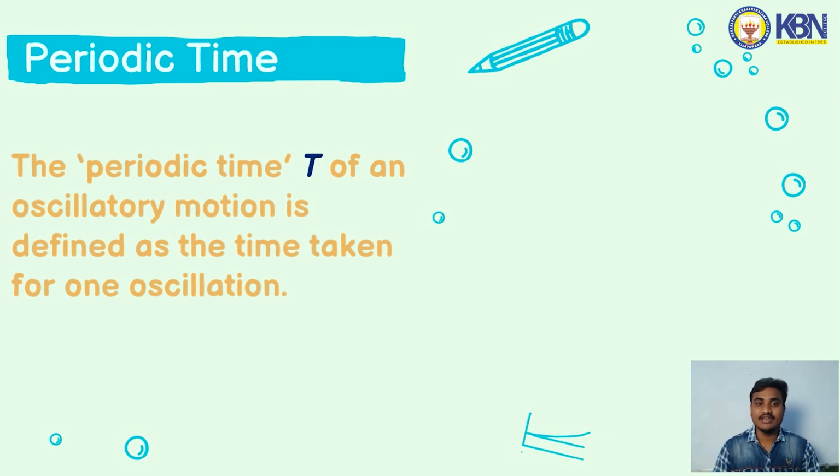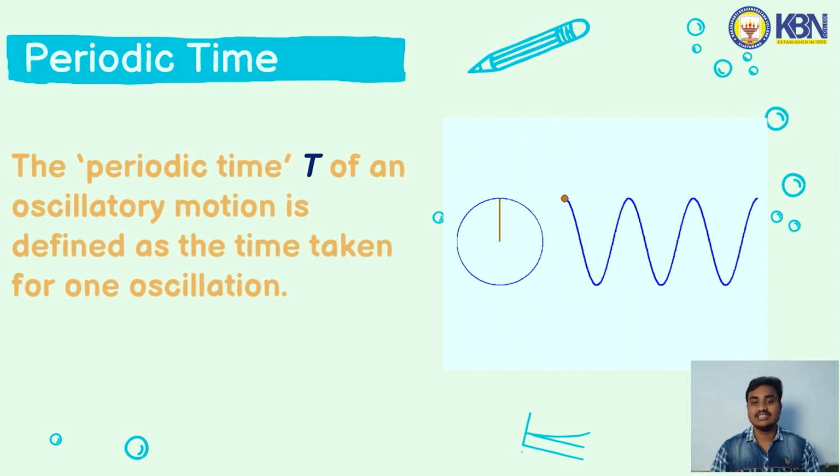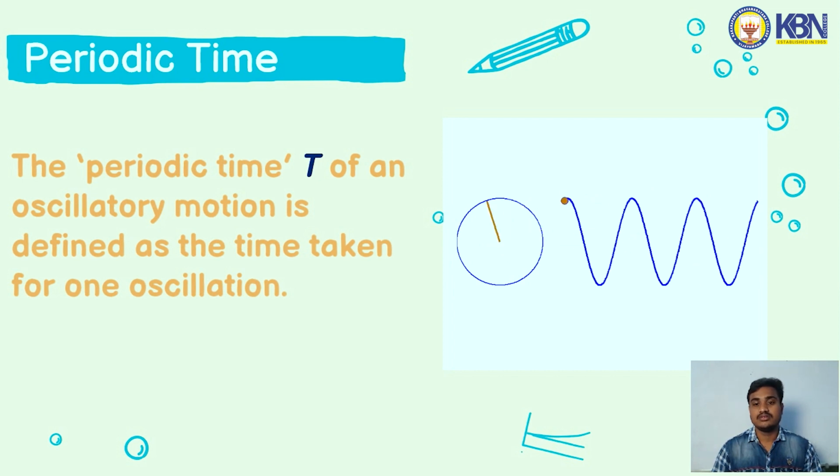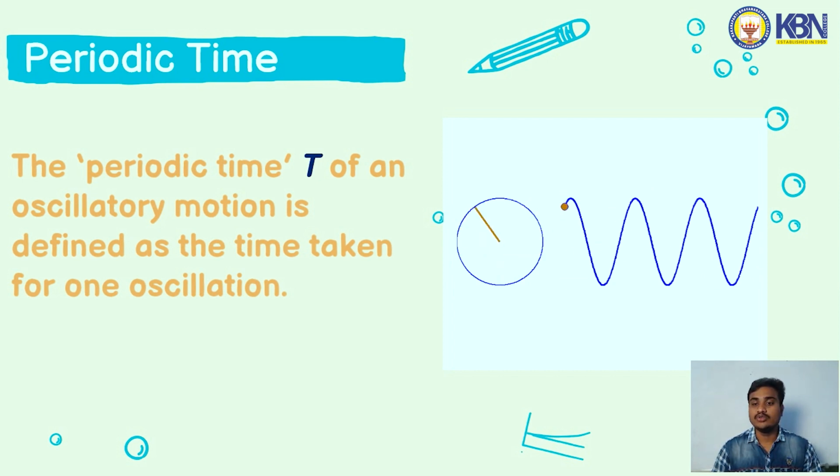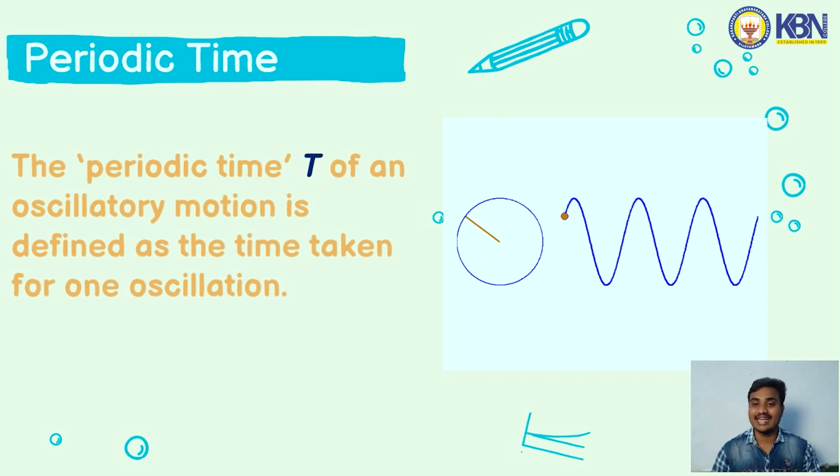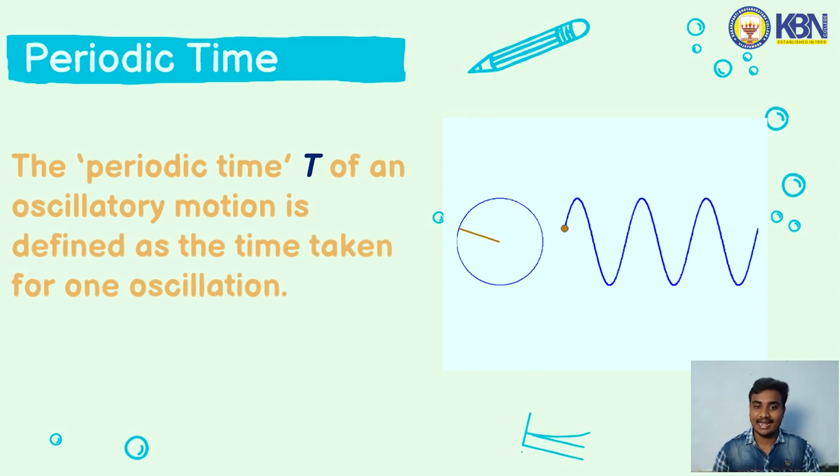In this diagram, the time taken to complete one revolution, or one oscillation, or one cycle is called the periodic time.